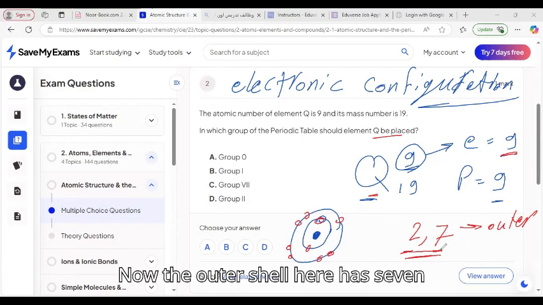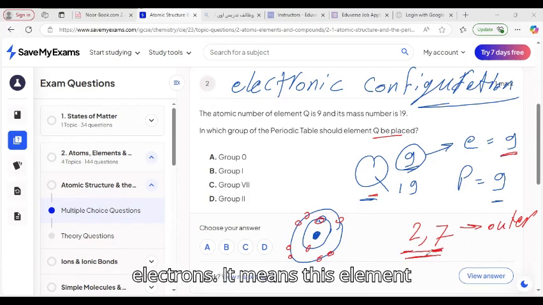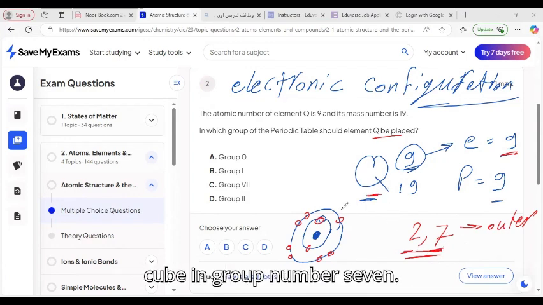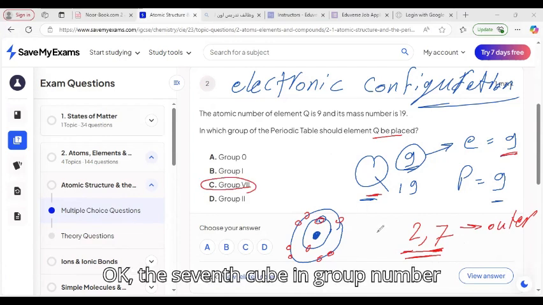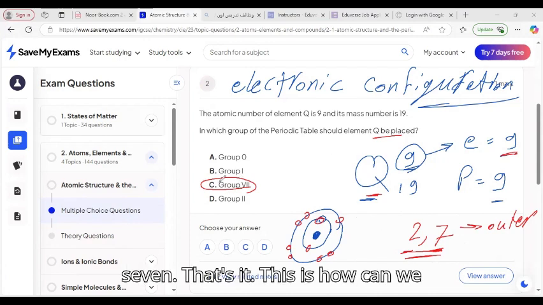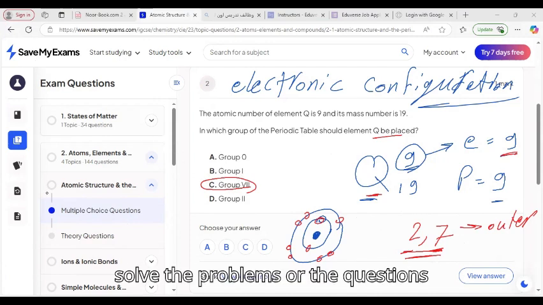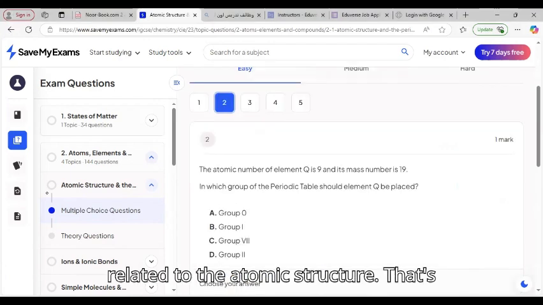The outer shell here has 7 electrons, which means element Q is in group number 7. That's how we solve questions related to atomic structure.